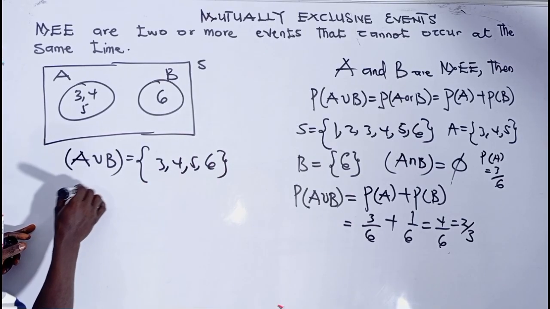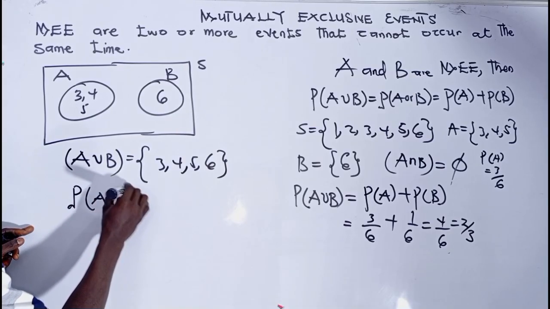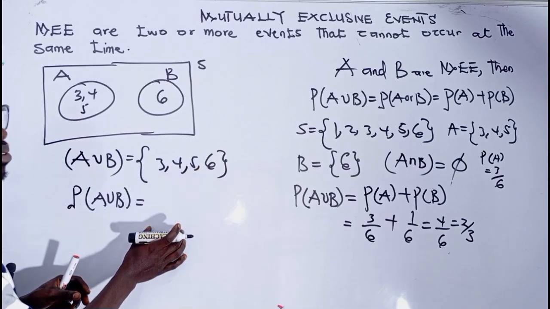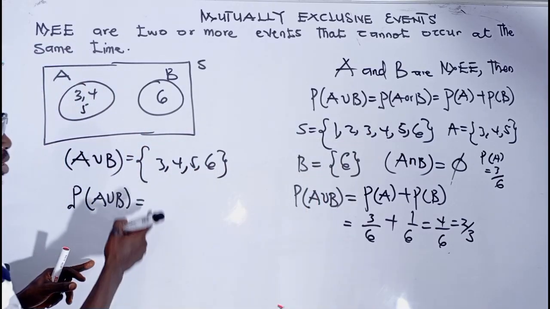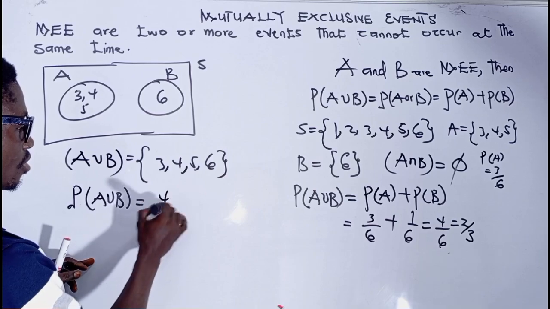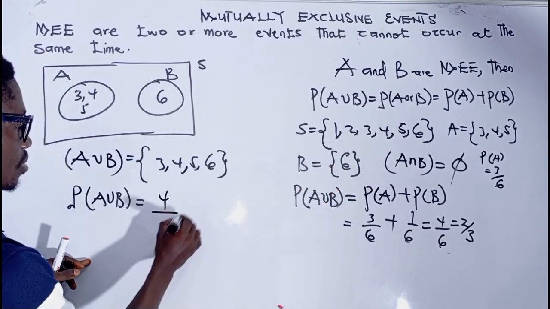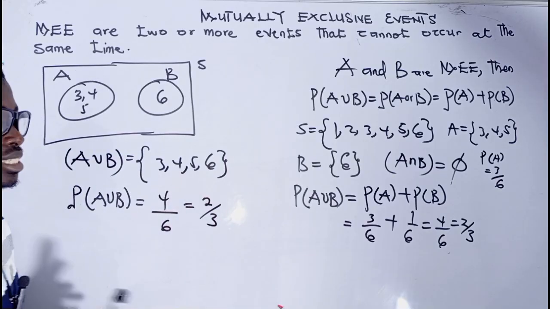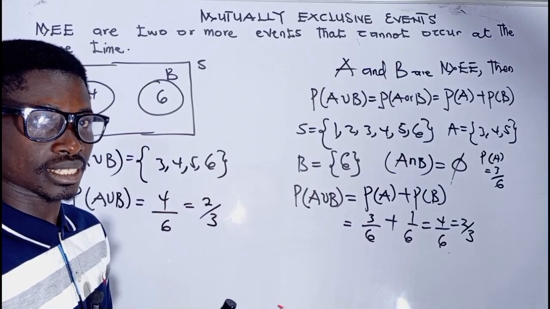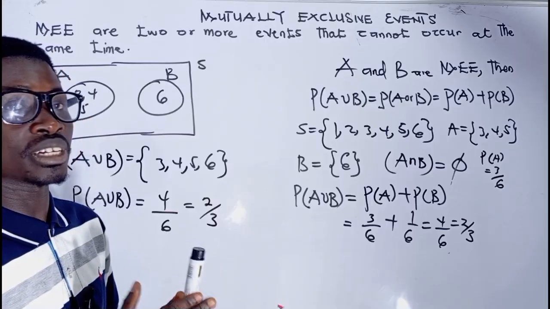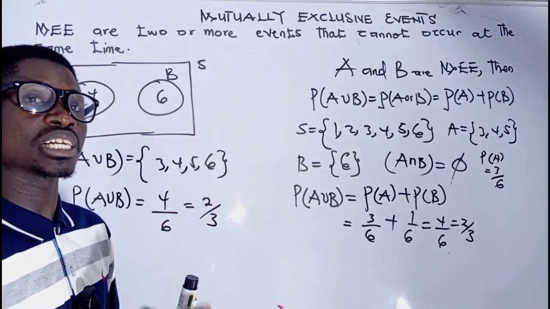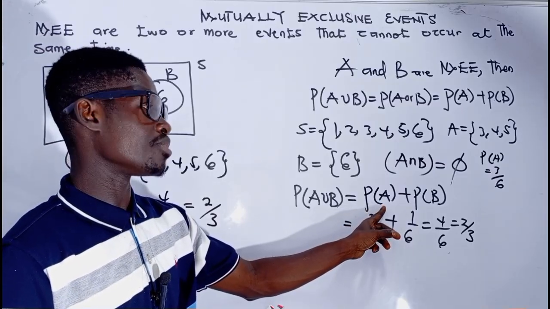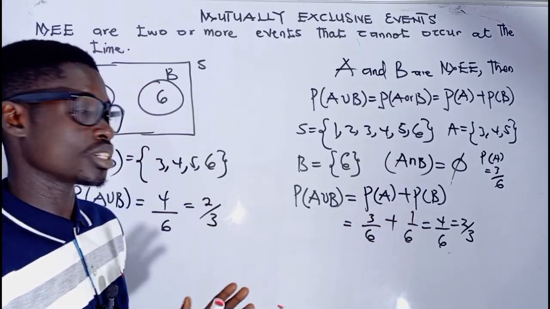Now, if we are to find the probability of A union B, then it is going to be the number of outcomes in A union B all over the total number of outcomes in the sample space. So we have 1, 2, 3, 4, 4 all over 6. And when you simplify, we have 2 all over 3. So this implies that this rule makes sense. So in all, we can say that when two events are mutually exclusive events, to find the probability of A or B, we just have to add their individual probabilities together and then we are good to go.